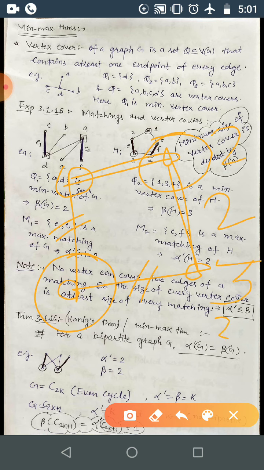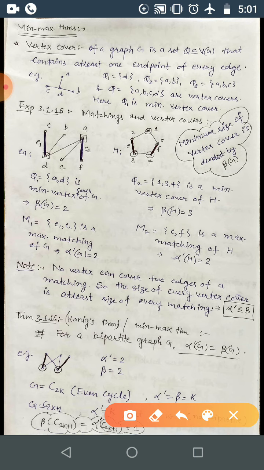So it will be related to n by n by 2, and this would be a floor function or ceiling function. It will be the ceiling function. For 5 by 2, we are taking the upper cap, correct. So this will be the ceiling function of n by 2.